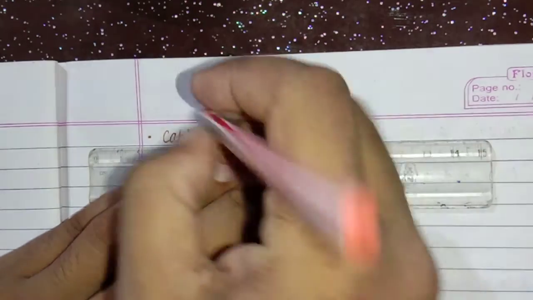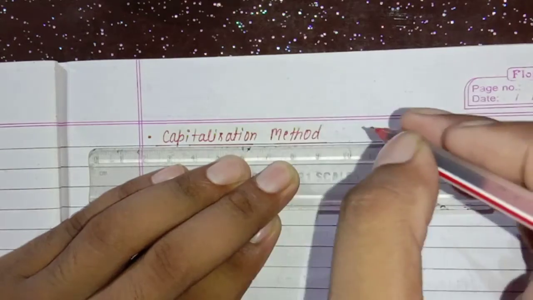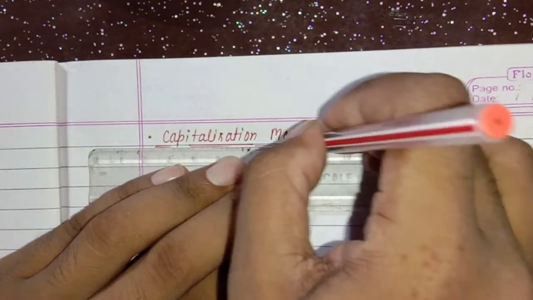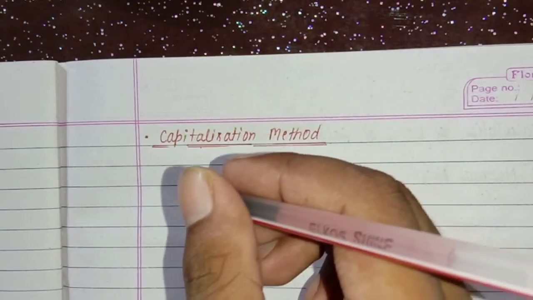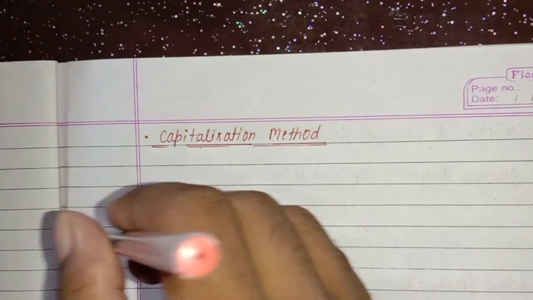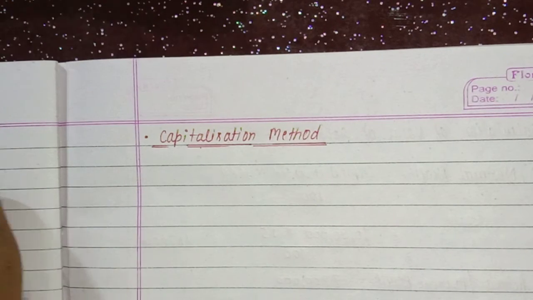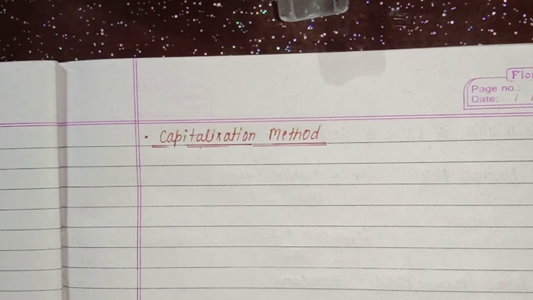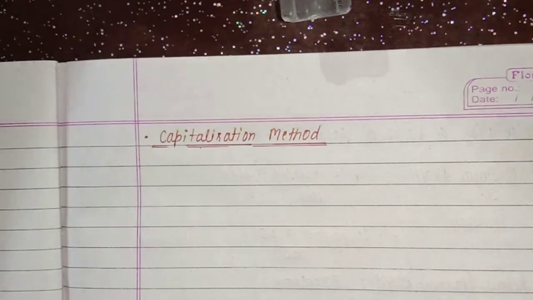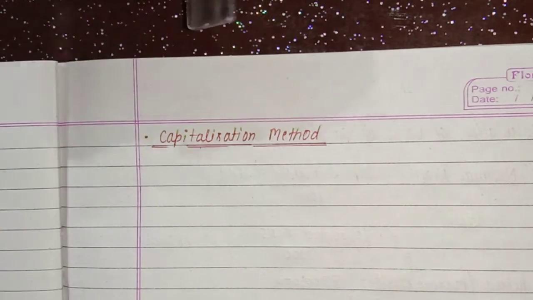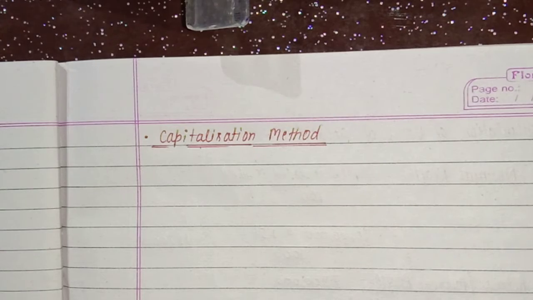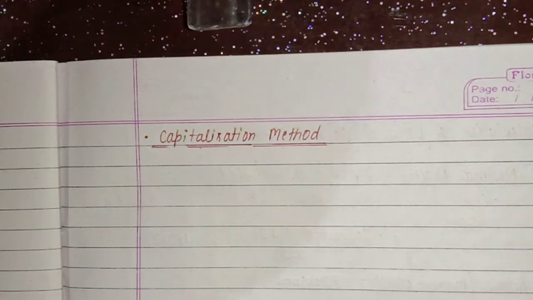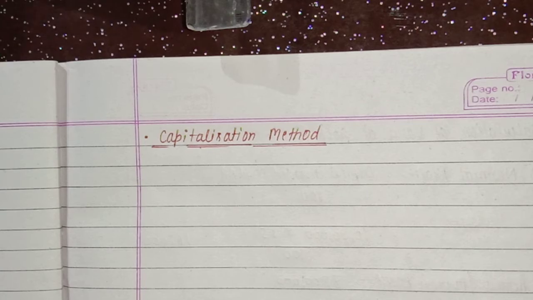In the capitalization method, you can calculate value of goodwill by 2 ways.